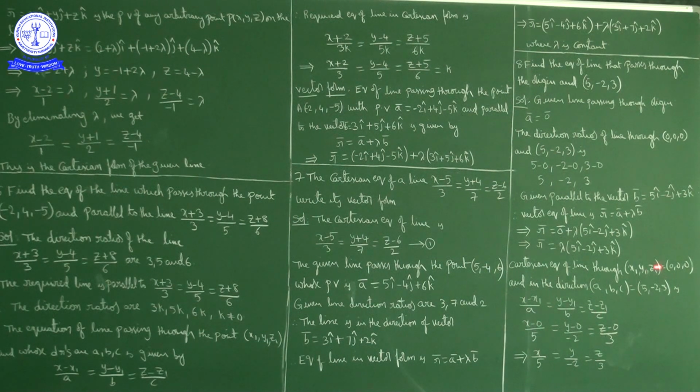So what do we get here? (x minus 0) by a, which is 5, is equal to (y minus 0) by b, which is minus 2, is equal to (z minus 0) by c, that is (z minus 0) by 3. So the final answer we can write: the required equation of the line is x by 5 is equal to y by minus 2 is equal to z by 3. Okay, this is the Cartesian form of the equation of the line.